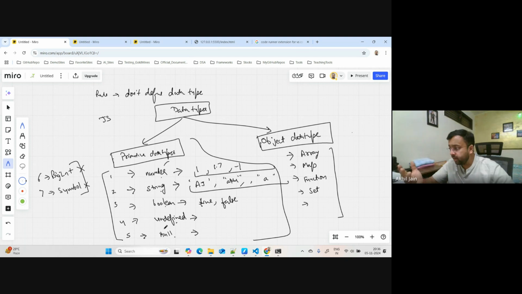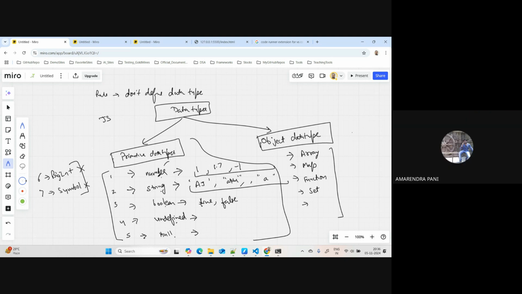If you create a variable, JavaScript stores it under different families. Whatever variable you create, depending on what kind of value it holds, JavaScript will categorize it between these different data types internally. So by default, JavaScript knows what type of data type it is, and it will execute as it is.